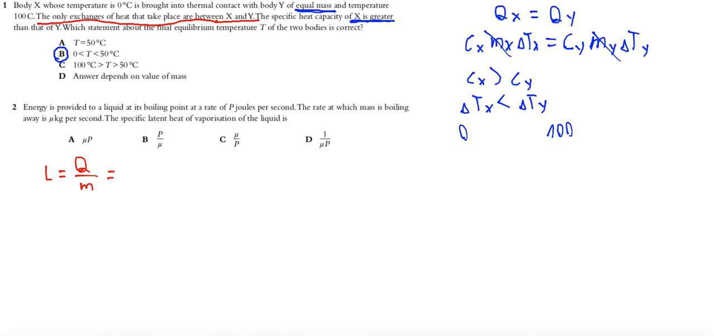We don't know Q, but we know power. Power is Q over time, so Q can be written as power times time. And again, we don't know M, but we know rate. So what is a rate? Rate is mass over time, so mass can be written as rate times time. So finally, we have latent heat given by P over mu, which is B. So exercise number 2, the correct answer is B.